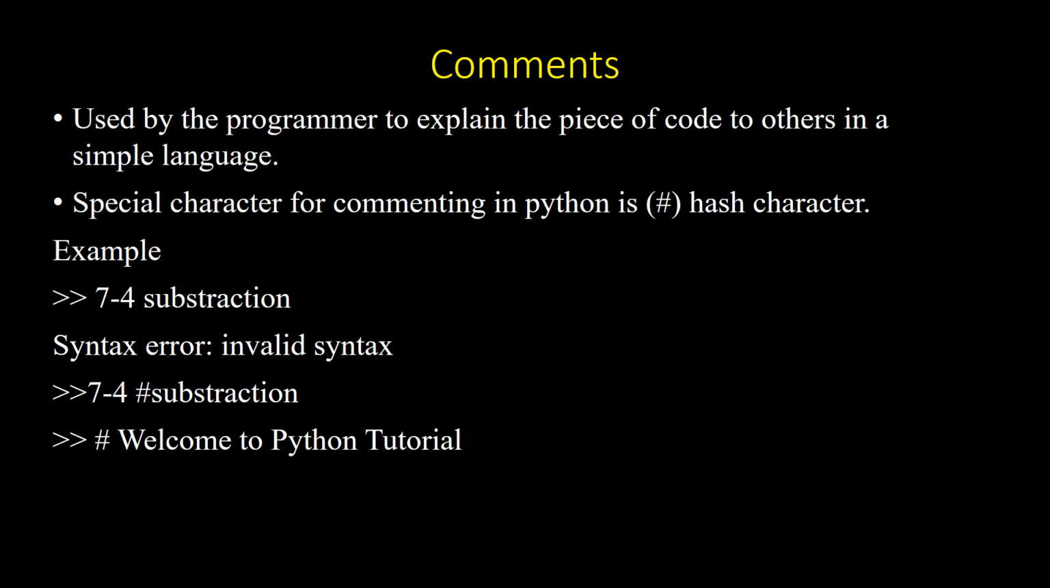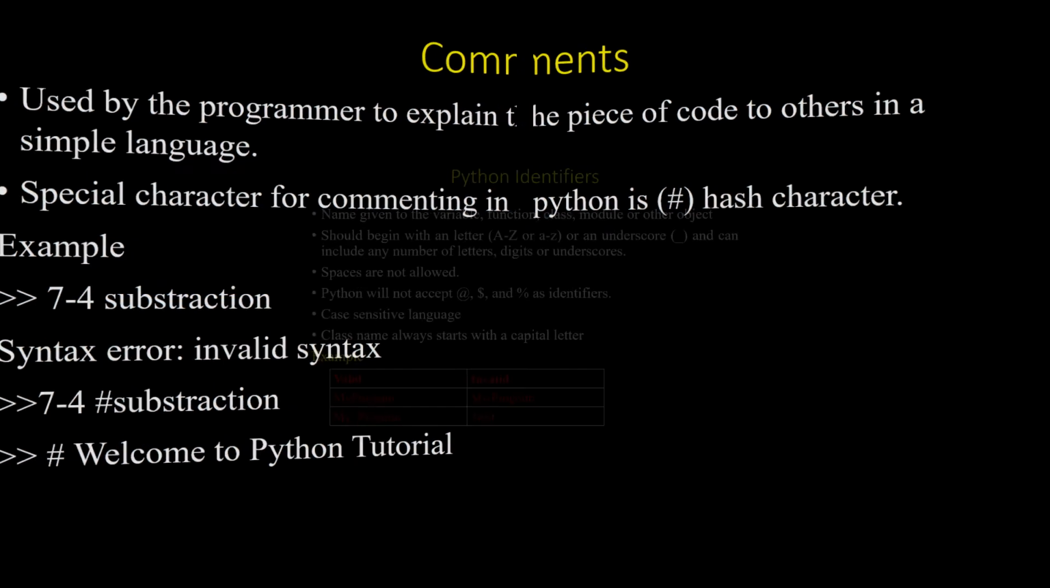It is a good practice to use comments for program documentation in your program. Here is an example that I have given. For example, in the interpreter I have given 7 minus 4 subtraction, so it shows a syntax error, that is, an invalid syntax. Whereas if I give 7 minus 4 hash subtraction, it will be executed, where 7 minus 4 is 3. Then another example: welcome to the Python tutorial, where the hash symbol is given before the text.